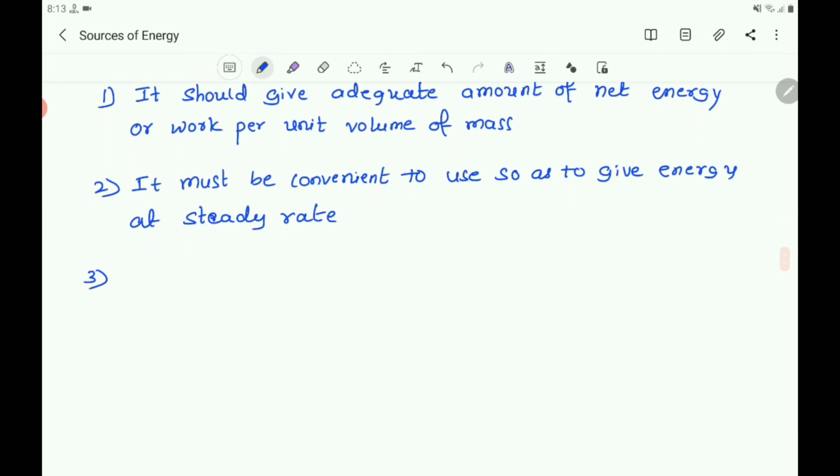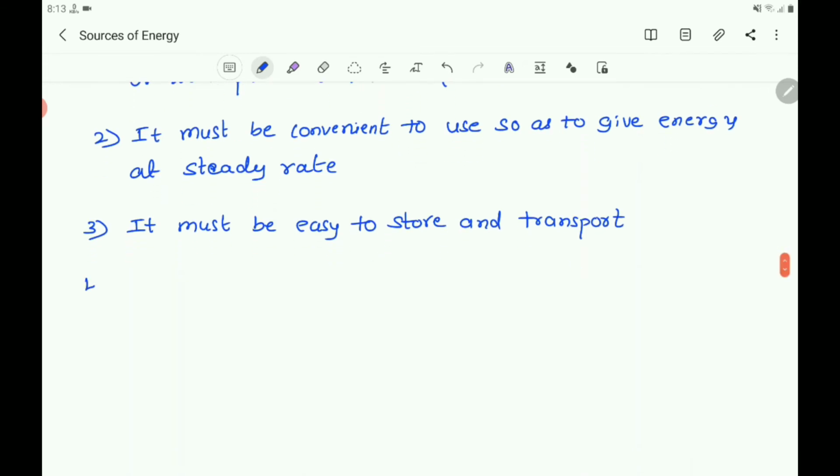And third one you write, it must be easy to store and transport. And it must be economical.